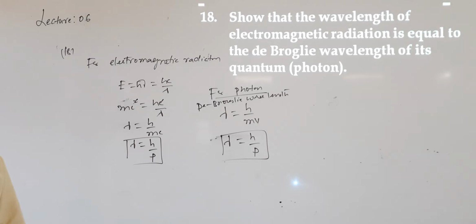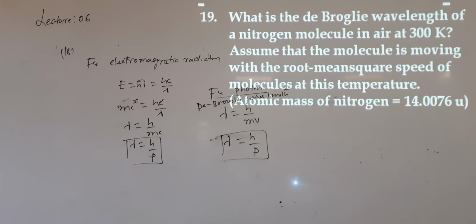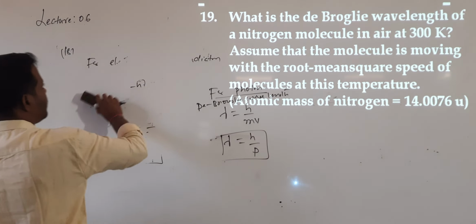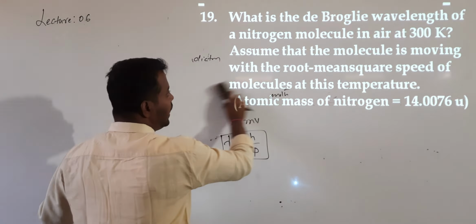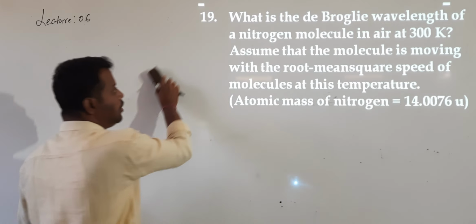Understood? So this is question number 18, the last question of this chapter. What is the de Broglie wavelength of a nitrogen molecule in air at 300 Kelvin? Again, the same kind of question they are asking.